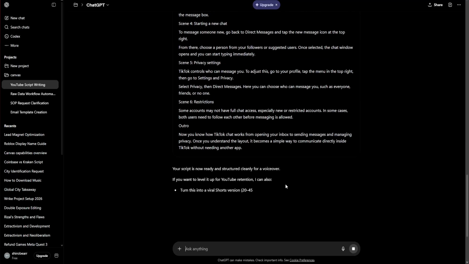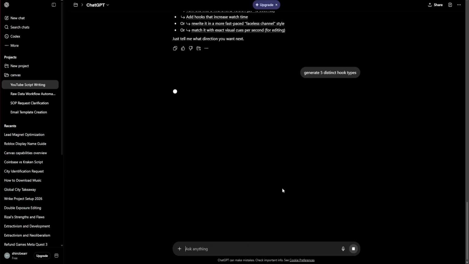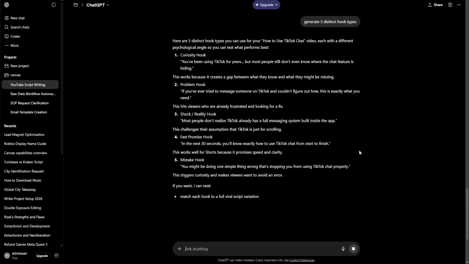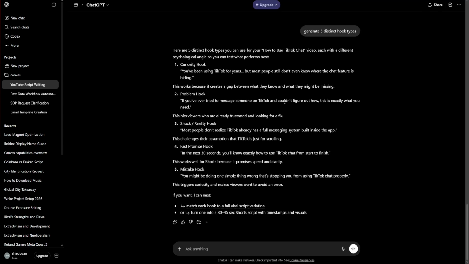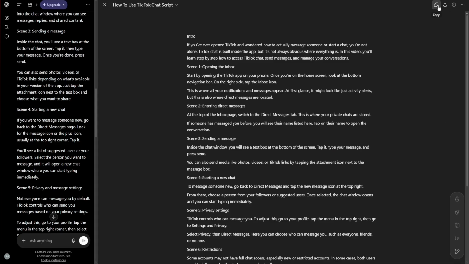Instead of asking for a good intro, I use Canvas to generate 5 distinct hook archetypes: the provocative question, the negative constraint, the data-driven reveal, the vulnerable admission, and the direct result. Because Canvas allows for side-by-side comparison, I can see which opening creates the strongest incomplete loop in the viewer's mind. I highlight the winning hook and ask the AI to sharpen the contrast, making the stakes higher and the language